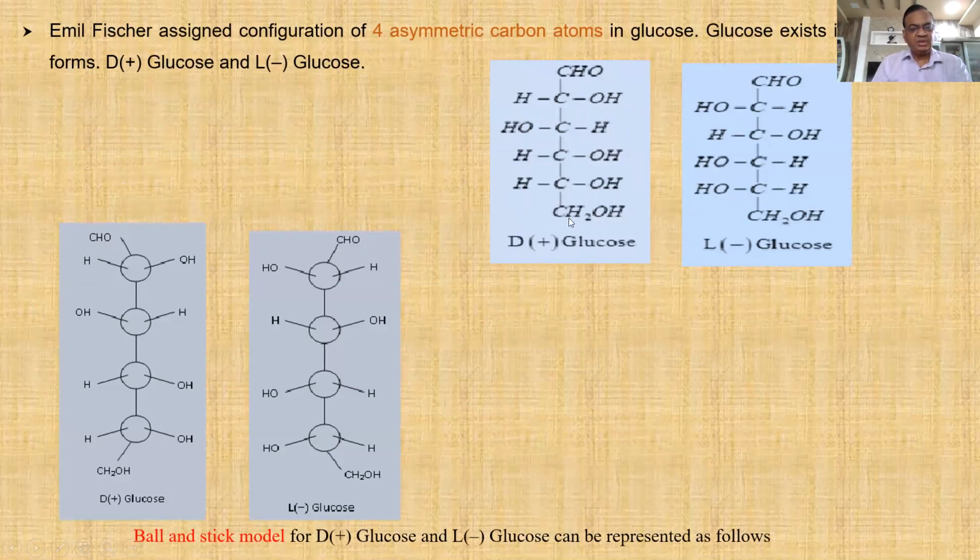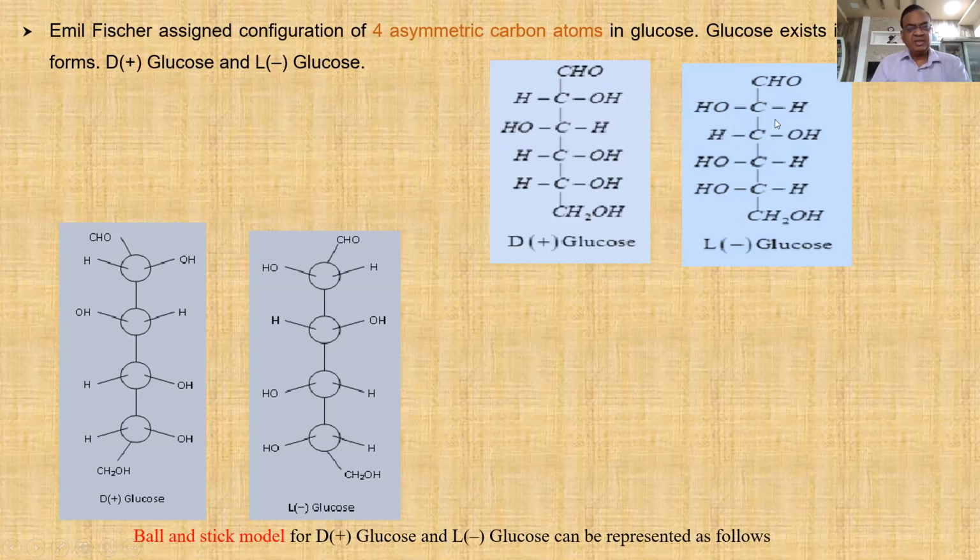Now observe the side of this group. So these are the 4 asymmetric carbon atoms. Carbon number 1, then 2, 3, 4, 5. These 4 carbons are asymmetric carbon atoms. That's why we have to consider whether the OH group is on the right-hand side or left-hand side. Similarly here also.